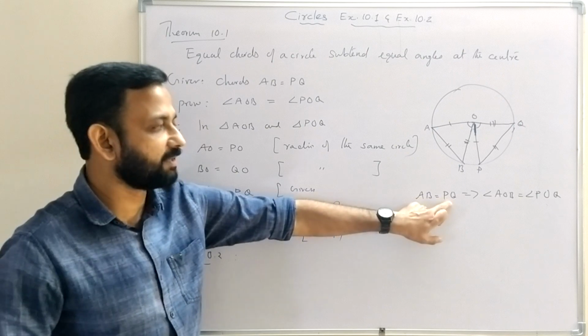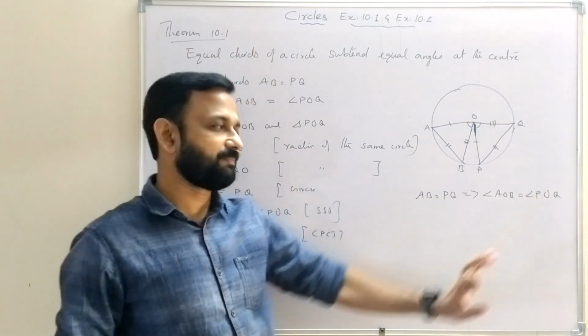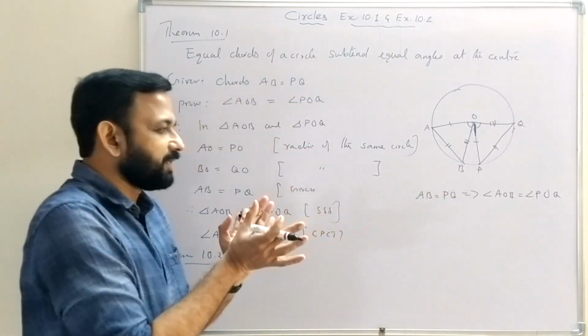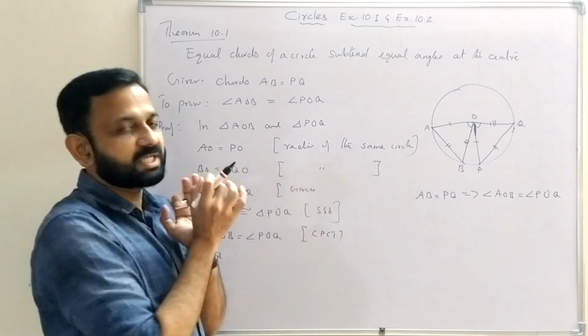If chords are equal, then angles subtended by them at the center are equal. Then the converse of this theorem is, if angles subtended by two chords at the center of a circle are equal, then the chords are equal.